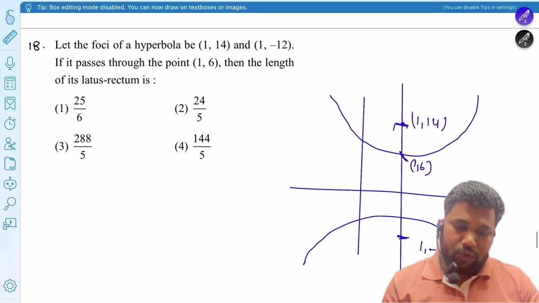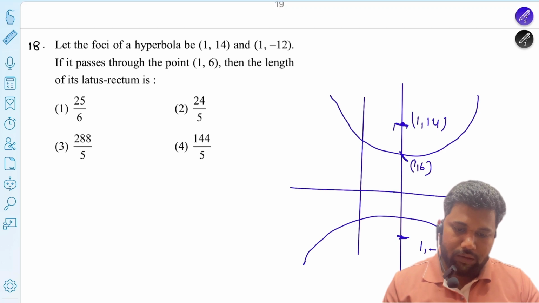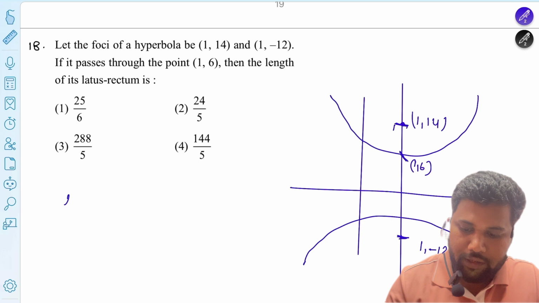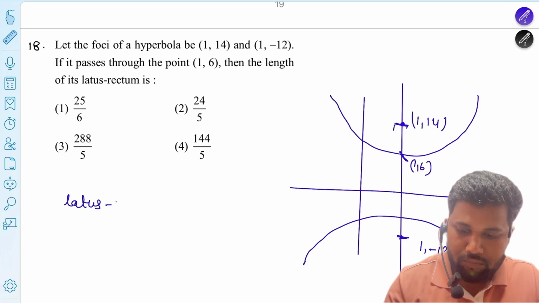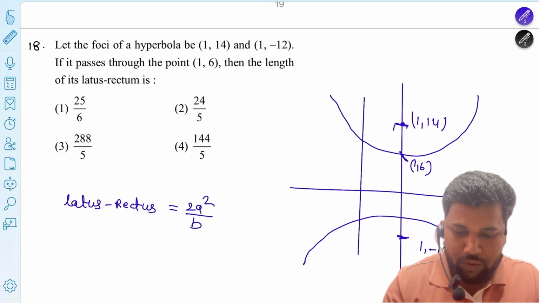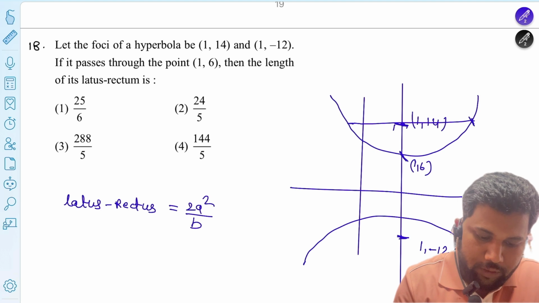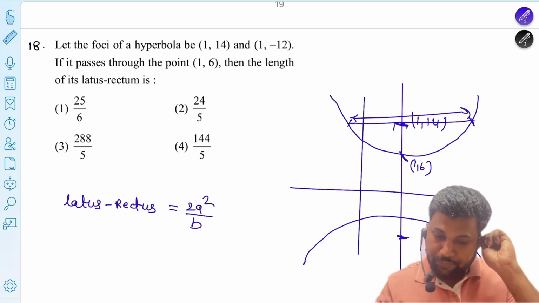So how to relate that and find the length of the latus rectum? The length of the latus rectum is 2a squared by b, which is this one. How to find that?